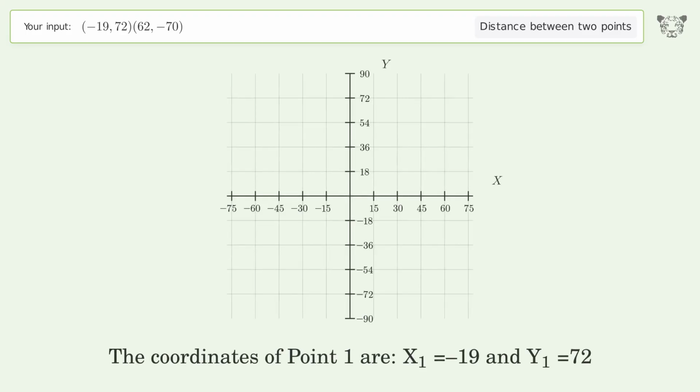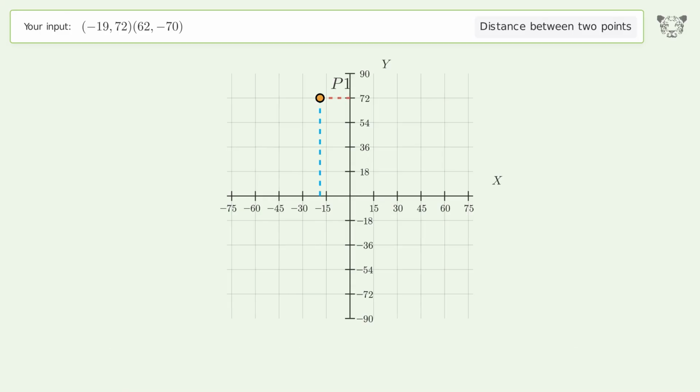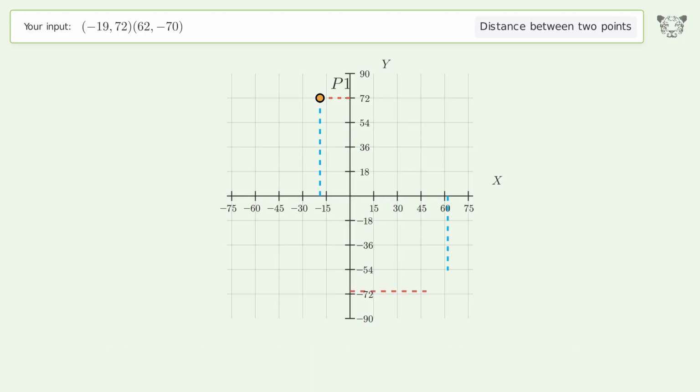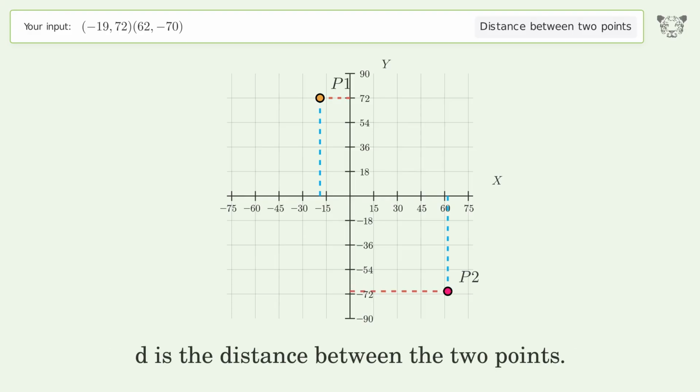The coordinates of point 1 are x1 equals -19 and y1 equals 72. The coordinates of point 2 are x2 equals 62 and y2 equals -70. D is the distance between the 2 points.